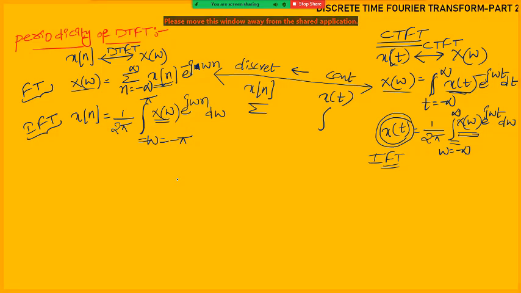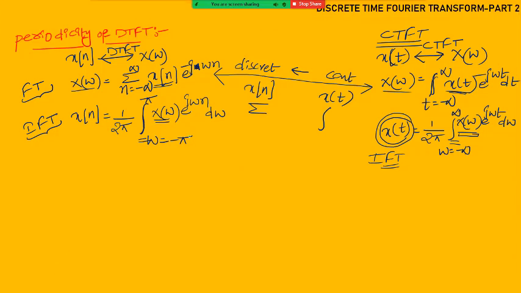In the inverse Fourier transform of the DTFT, because it is discrete, don't think that sigma will come here also. That is one thing you have to remember. And don't think that because sigma is not coming, an integral should come, so the integral is coming. Integral is coming, and we need to give the values for the limits of omega. And omega is not from minus infinity to plus infinity. Omega is from minus pi to plus pi only. So this is very very important that you need to remember.